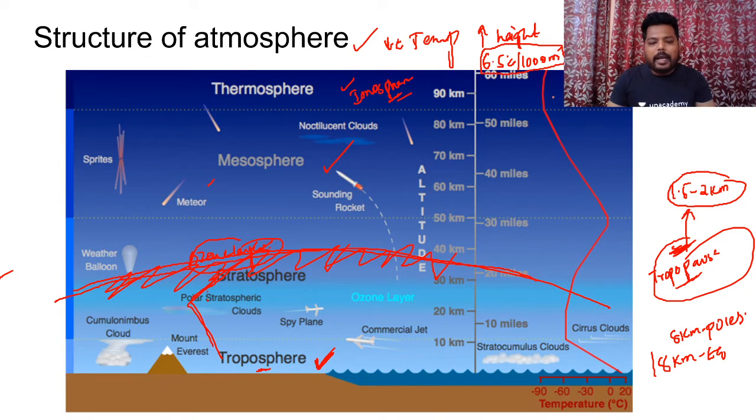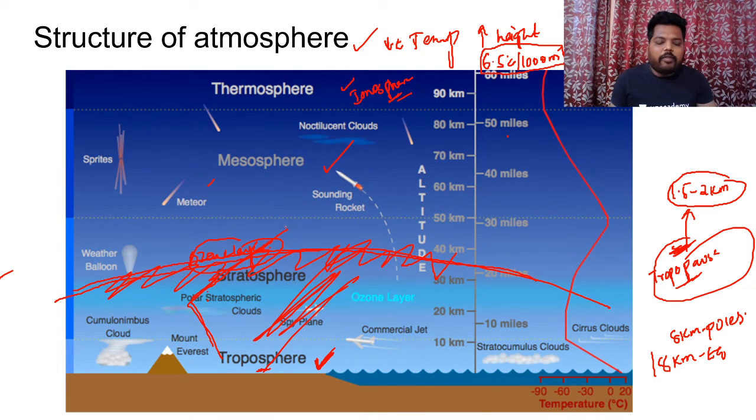Apart from this, whenever we see this stratosphere, we generally have a typical confusion. Do the flights fly in stratosphere or troposphere? They can fly in tropo, they can fly in strato, but generally jet planes choose the stratosphere to escape from the radar, and also the air column which is present in the troposphere is absent over there. That's the reason why jet planes tend to move in the stratosphere. It's not like they can't fly in troposphere. Clear? So anywhere from this section towards the stratosphere, we can have the movement of planes.